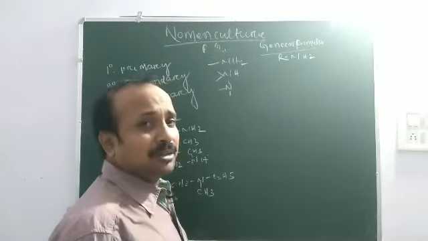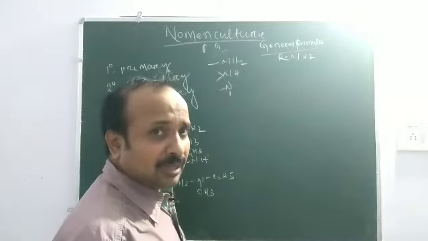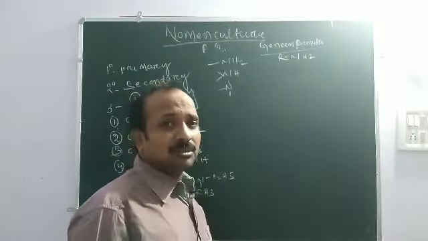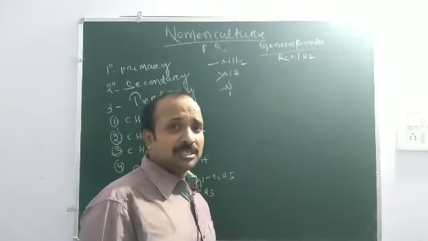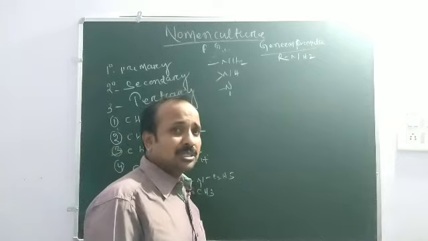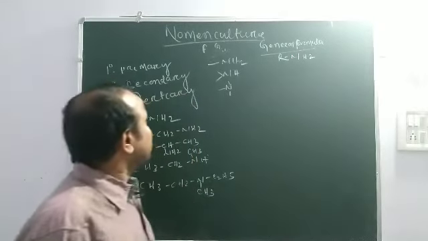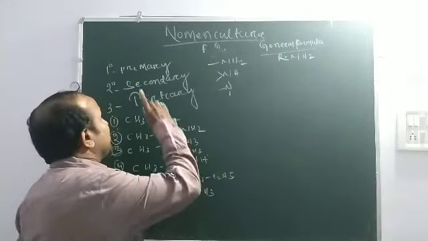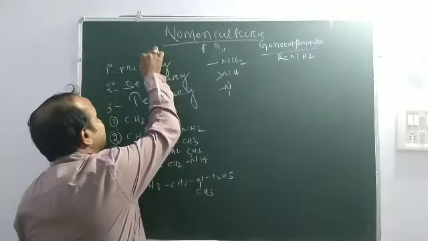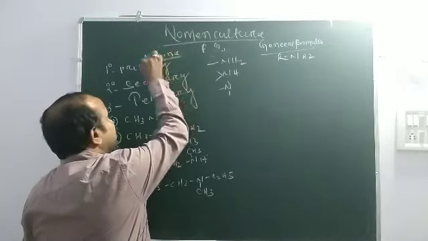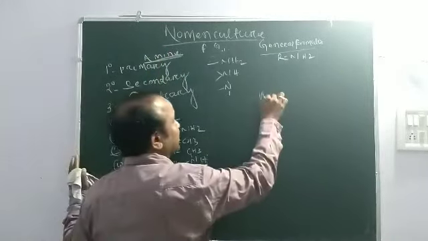Let us study the nomenclature of organic compounds. In the last class we discussed the nomenclature of acids and derivatives of acids, meaning carboxylic acids and derivatives of carboxylic acids. Today we read about the nomenclature of amines.